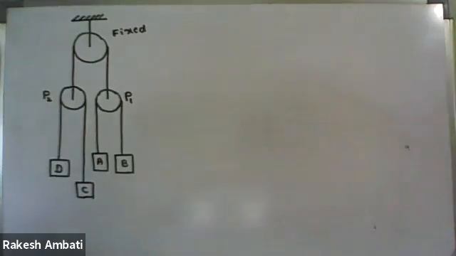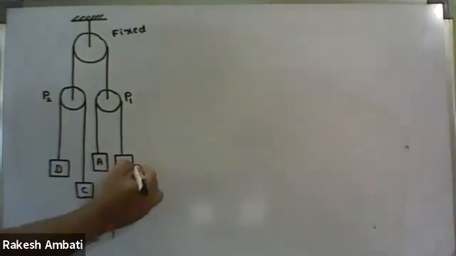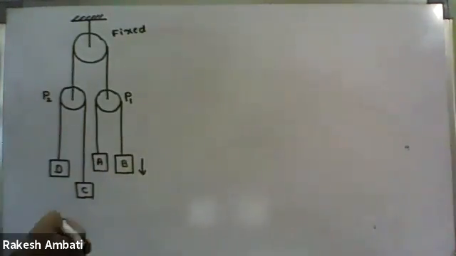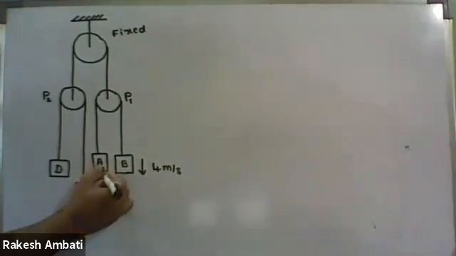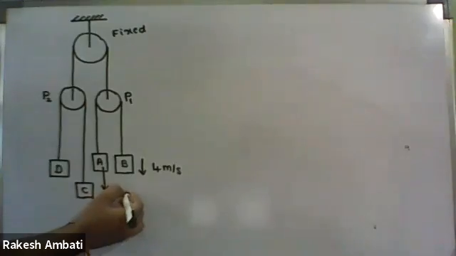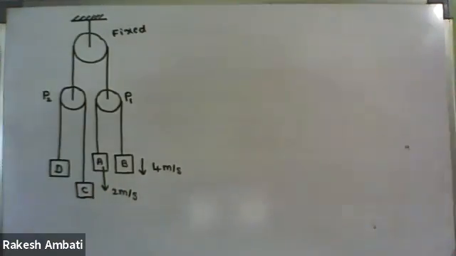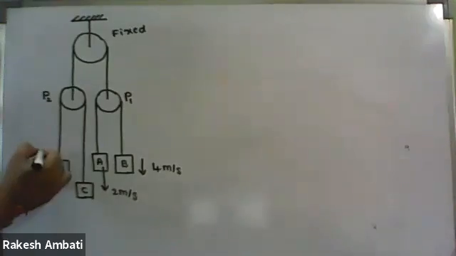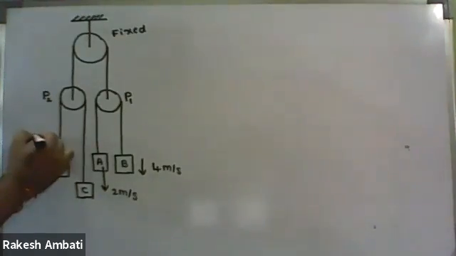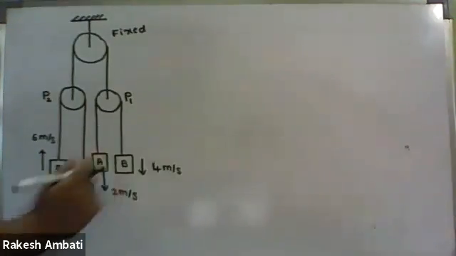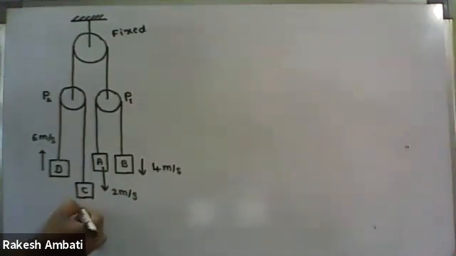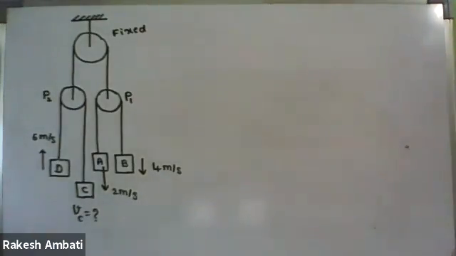In the question, the information given is block B is moving downwards with 4 meter per second, and block A is also moving downwards with 2 meter per second. Block D is moving up with 6 meter per second. From this condition, we have to find the velocity of block C.